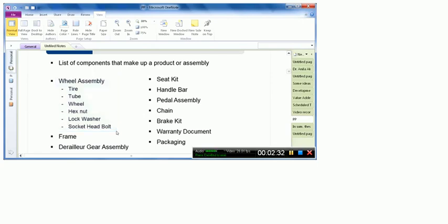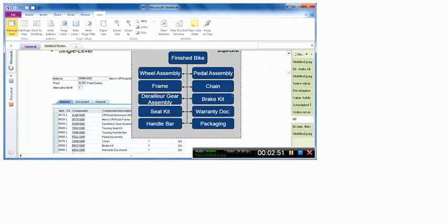So this means that the wheel assembly itself is a semi-finished goods, a semi-manufactured good, because we need first to manufacture the wheel assembly, and then from the wheel assembly, together with the other components, we manufacture the bikes. So in this particular case, for example,